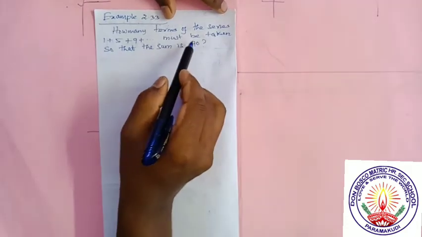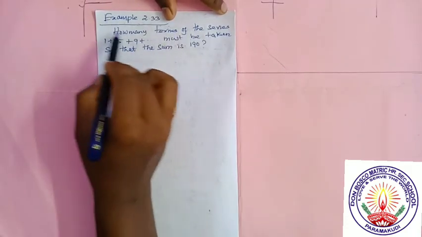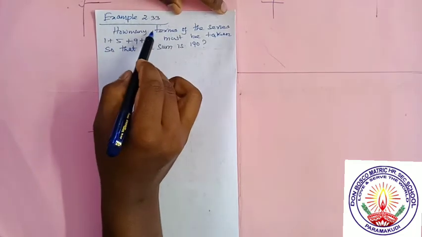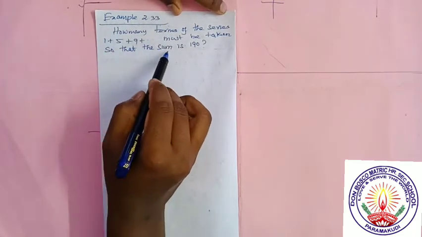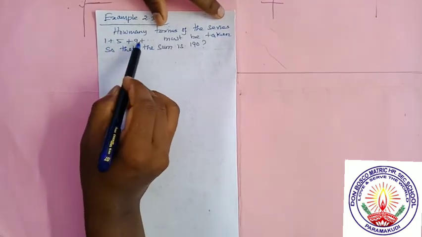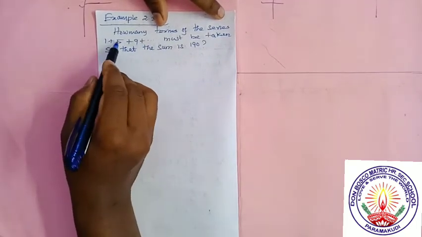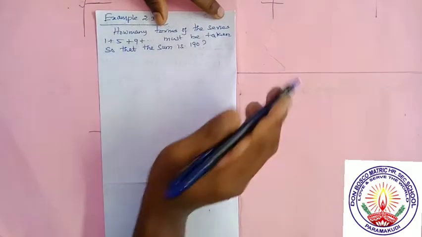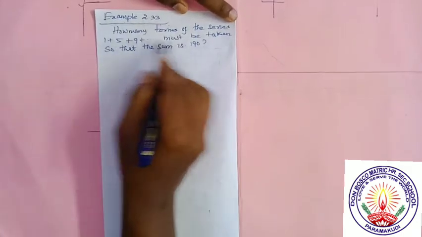Sum 190 varradhu mari ethana term edukanum, how many terms edukanum. How many terms means it is n. Question is find n so that the sum Sn is equal to 190. Here the series is 1 plus 5 plus 9 plus dot dot dot. You can observe 1 plus 5, 4 is added, 5 plus 9, 4 is added. So it is an arithmetic progression, arithmetic series.